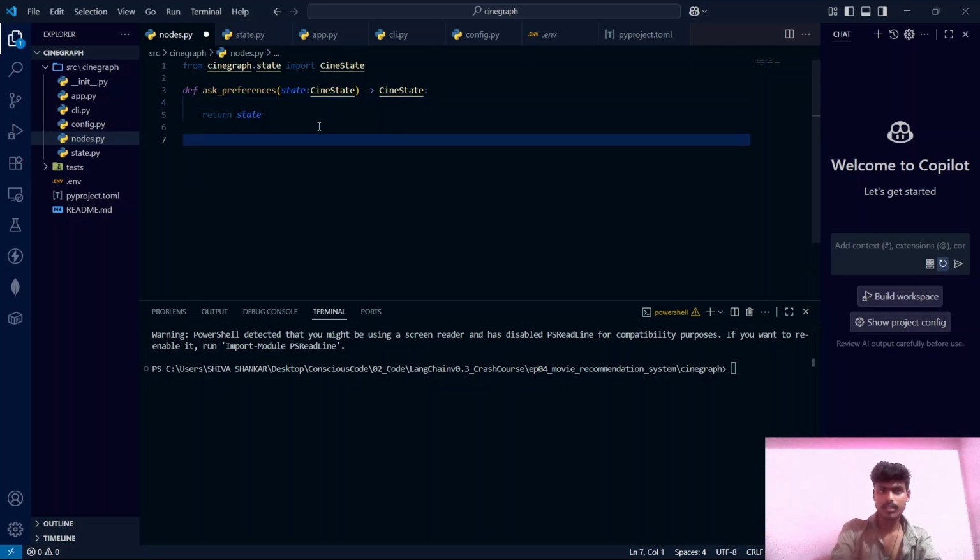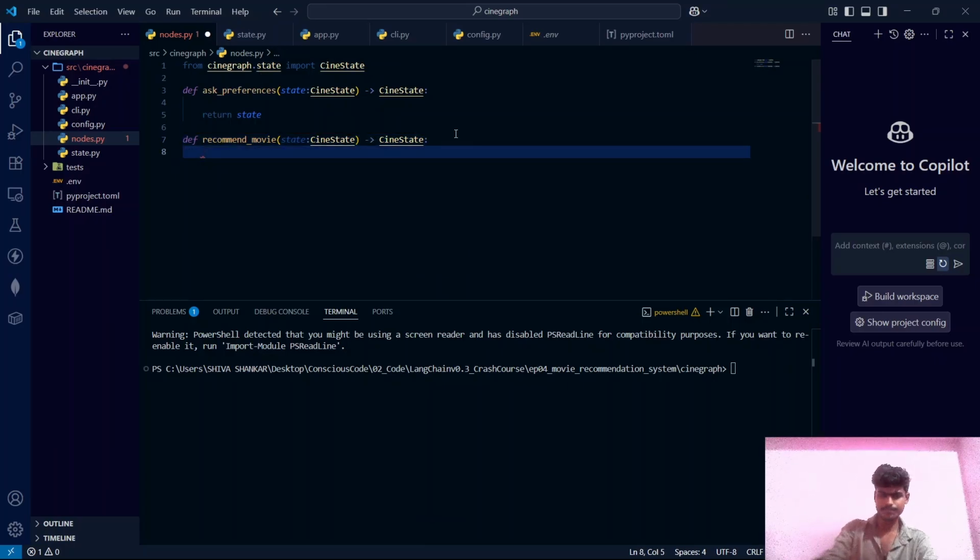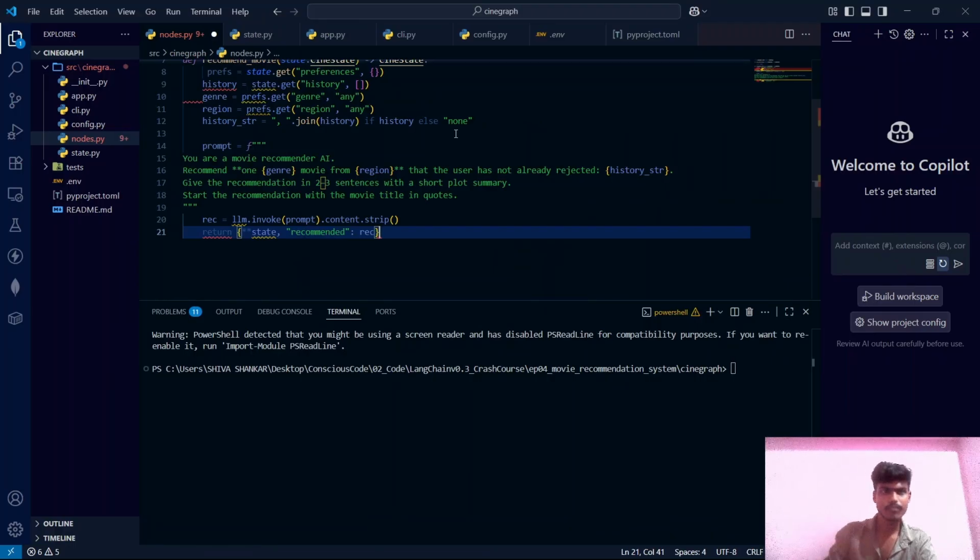And now let's define our second node. This is where the actual magic happens. We'll name this node recommend_movie. It takes the state as input. Its return type is also CineState. And to save the time, I'm pasting the code here, guys.